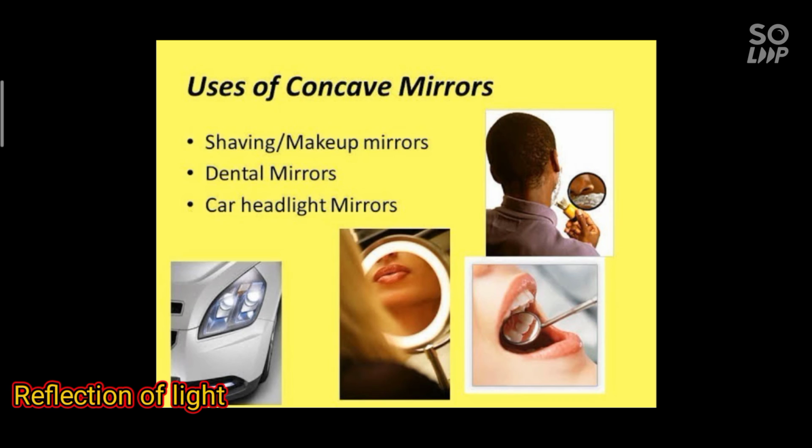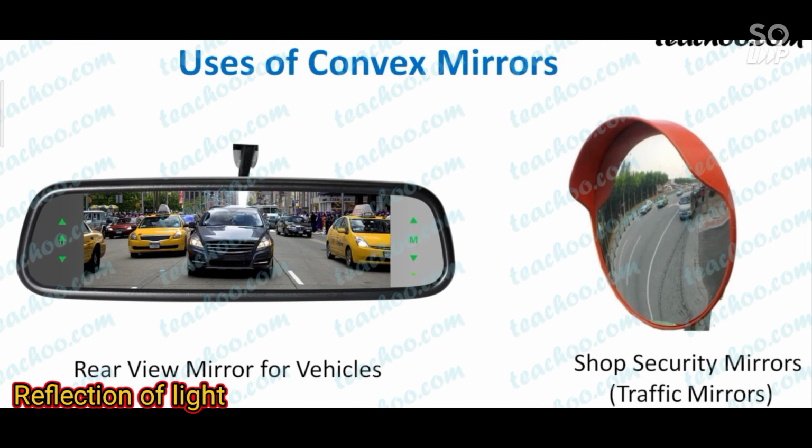Uses of concave mirror. The uses of concave mirror are as a shaving mirror, as a reflector, as a doctor's head view mirror. Uses of convex mirror. The convex mirror is used as a reflector in street lamps and as a rear view mirror.